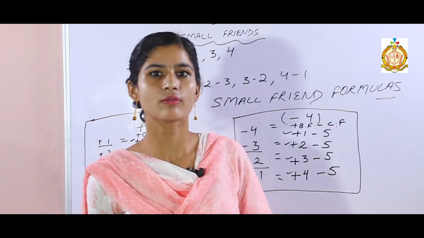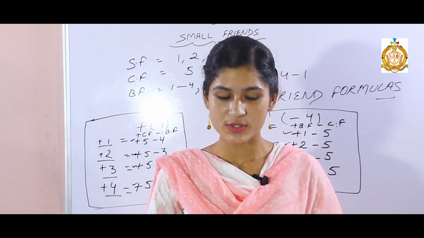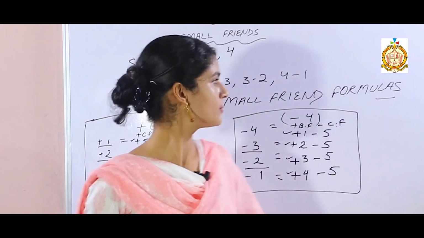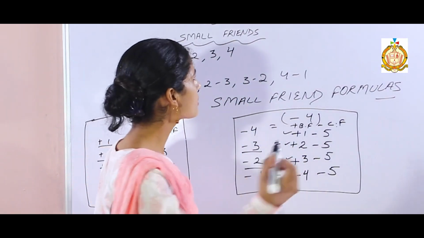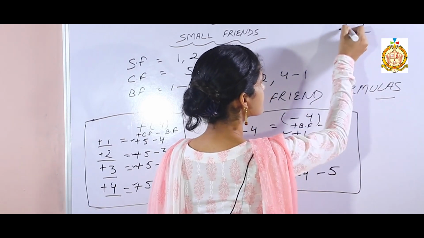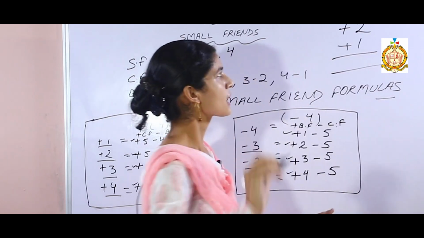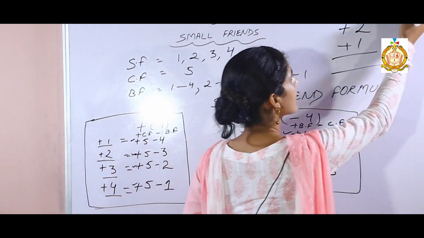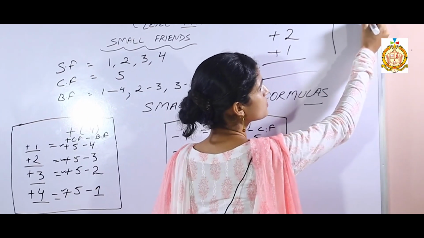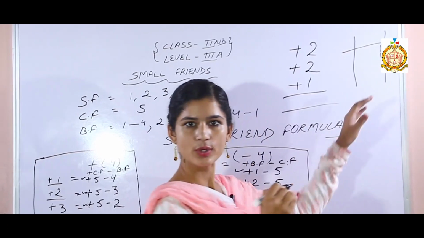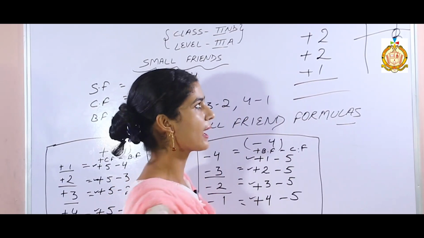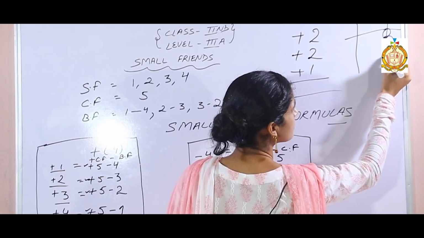Now one question is there: why are we using these formulas? Its answer is, we will solve one example, then it will be clear. So I am going to take one example: add 2, add 2, add 1. This is the Abacus scale. Add 2 means 2 beads we have to add. 2 is added. Now again add 2, means 2 more beads we have to add.